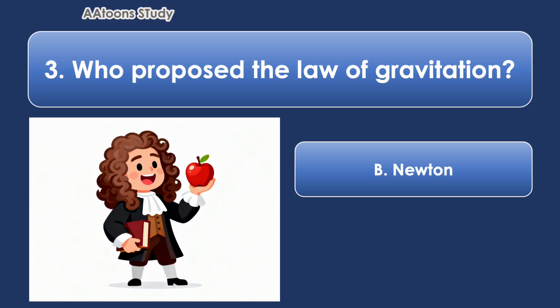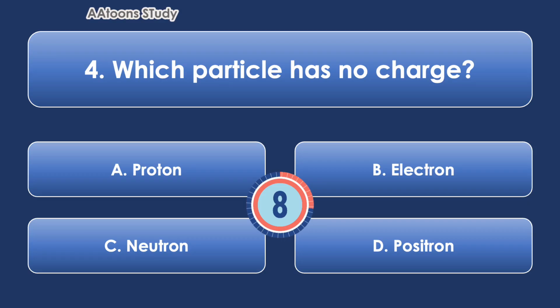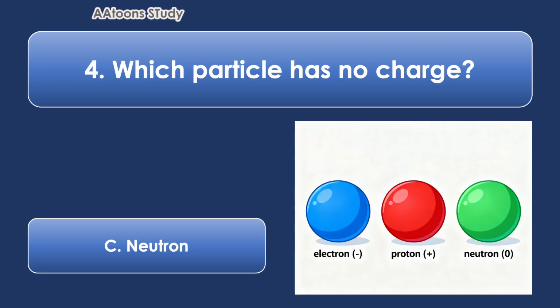Which particle had no charge? A neutron has no charge. Protons have a positive charge and electrons have a negative charge.